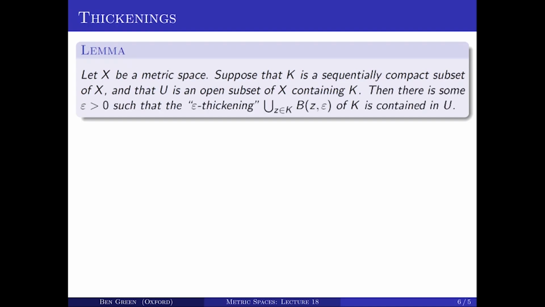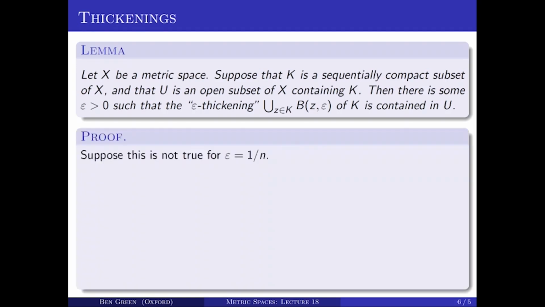Then the conclusion is that you can thicken up K a bit. And this means the following. It means that there's some positive epsilon such that if I put a ball of radius epsilon about every point of K, so it's the same epsilon for every point, then the union of all of those balls is still contained in U. So I think of that as an epsilon thickening of K. So let's prove that. Well, suppose that's not true. Then it's certainly not true with epsilon being 1 over n, for n an arbitrary natural number.